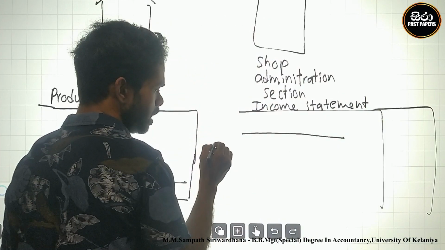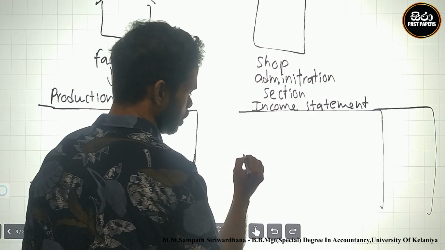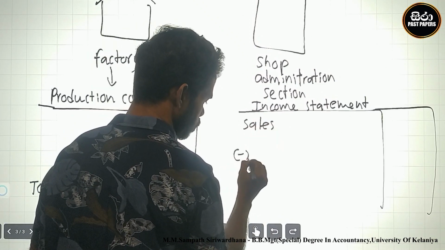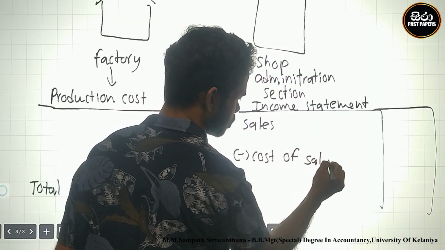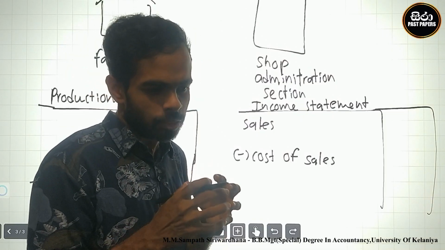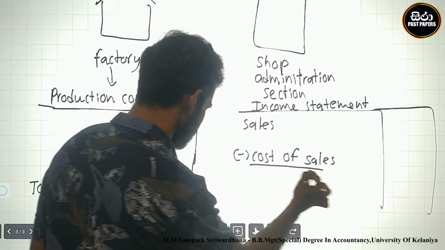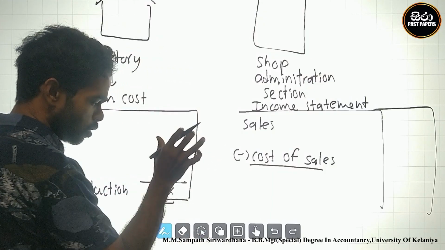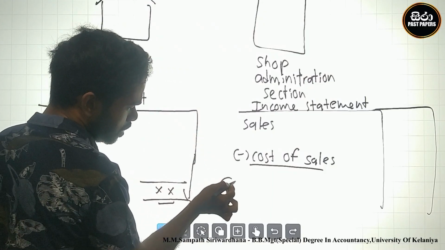At that time they calculate sales, minus cost of sales. They sell fish buns, and the cost of these fish buns is the production cost. Cost of sales is calculated after transferring this.